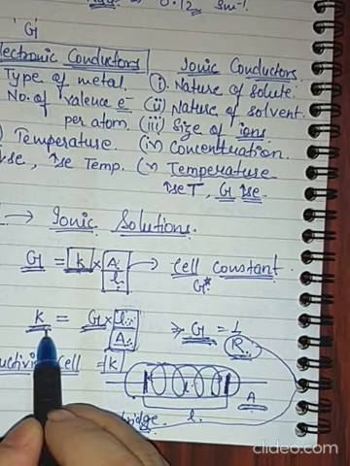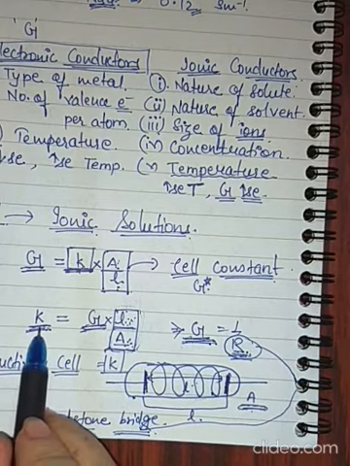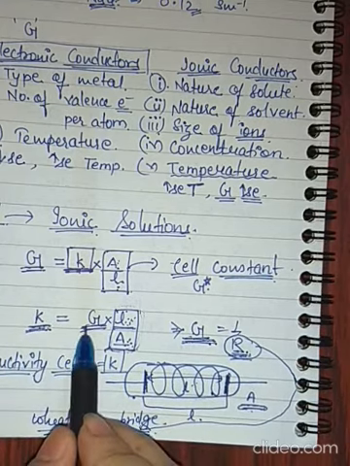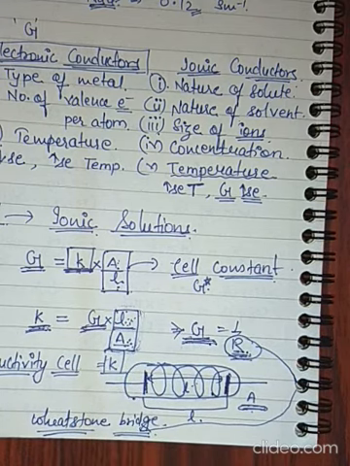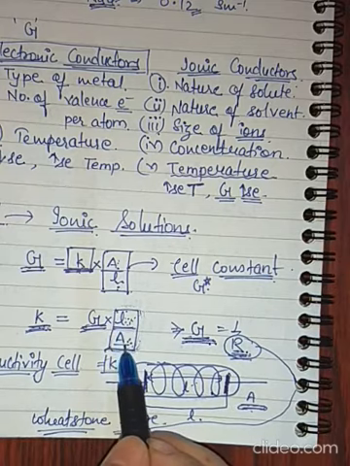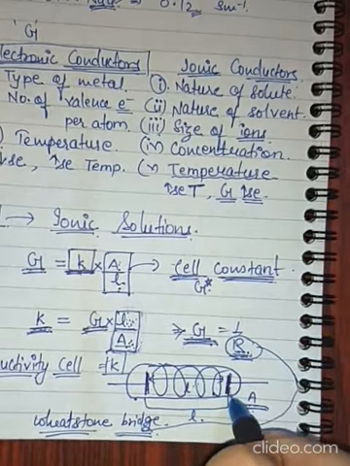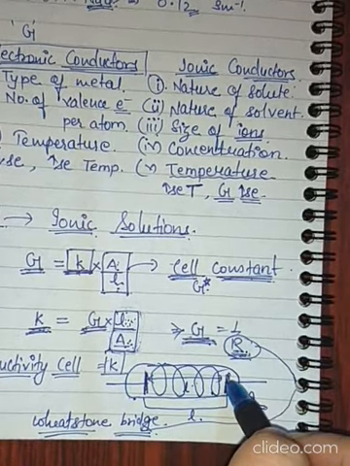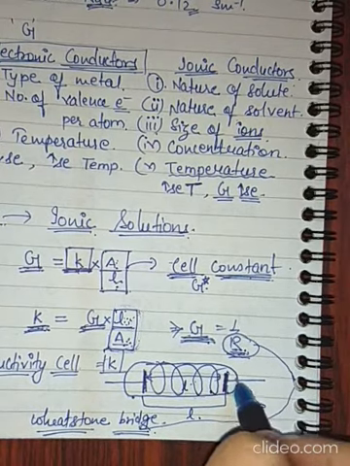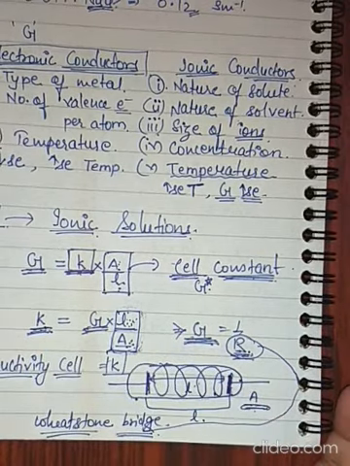K is known, R can be calculated using Wheatstone bridge, from R, G is known, and only L by A will remain, which we will calculate with this relationship. Once you know L by A, that will remain constant for the given cell. Once we know the value of cell constant, we can easily use this cell design to know the conductivity of different unknown solutions, other solutions. Hope this is clear.